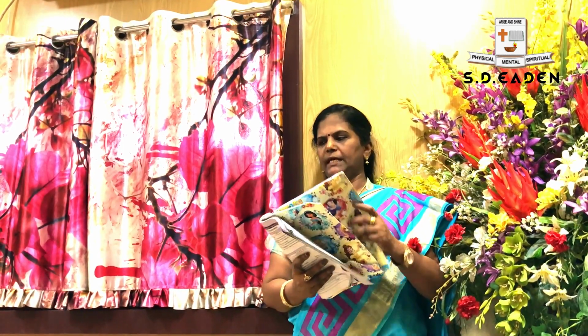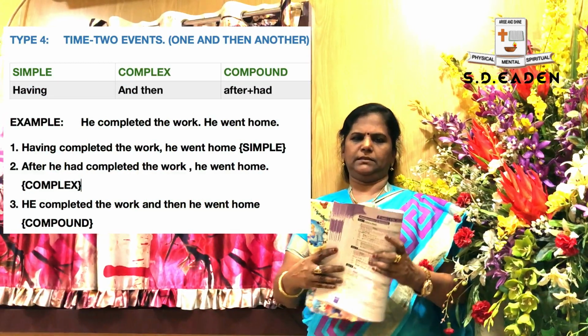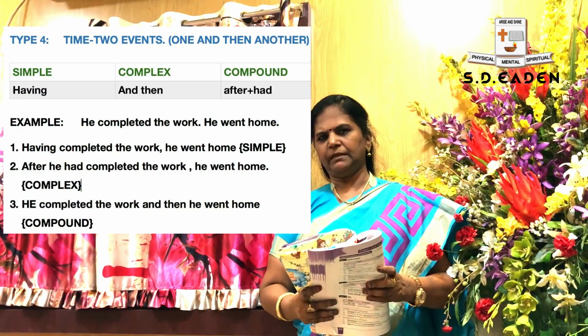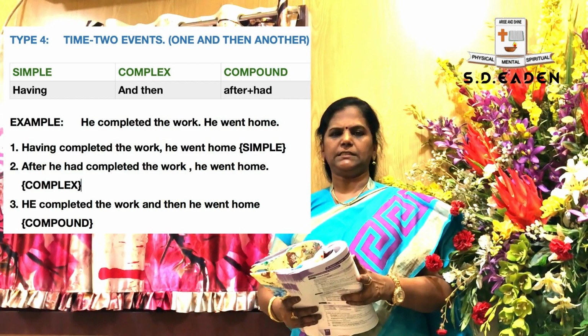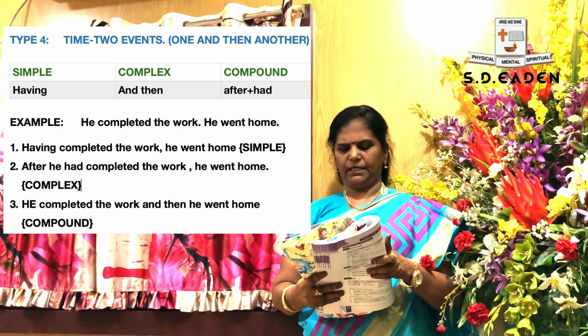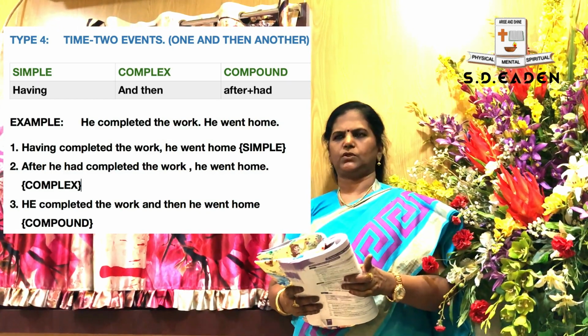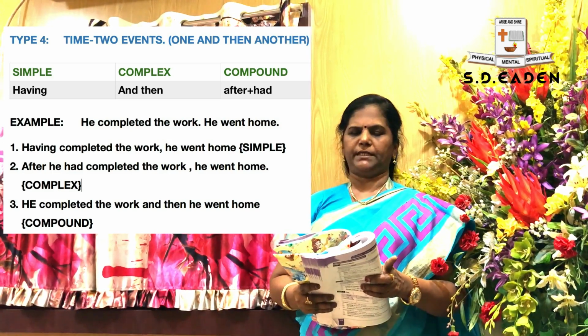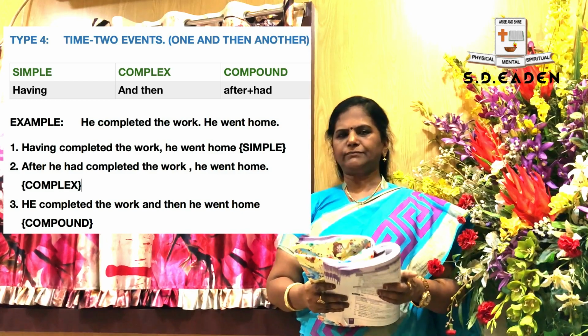Okay. Now another one, type 4. Here, 2 events will happen, one after the other. This is also based on time. This is type 4. Two things will happen in a sentence. For this, you have to apply this formula. For simple, you have to write "having." That's all. Only one choice. Only one thing you are going to apply. "Having" for simple. And for complex, "after."